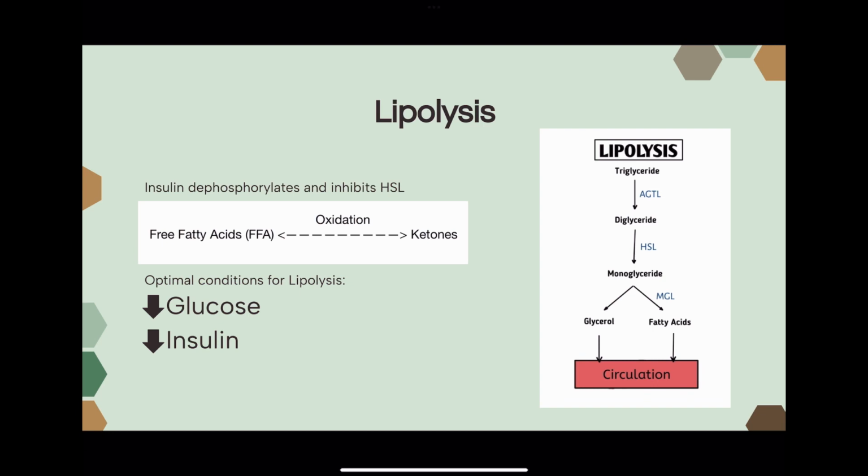And so the optimal conditions for lipolysis are going to be a low level of glucose and a low level of insulin, because insulin is going to dephosphorylate and inhibit our HSL here, which is going to make it so that lipolysis doesn't occur and that we don't have a greater level of free-floating fatty acids in our bloodstream.